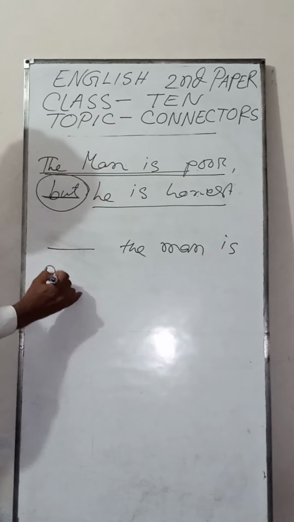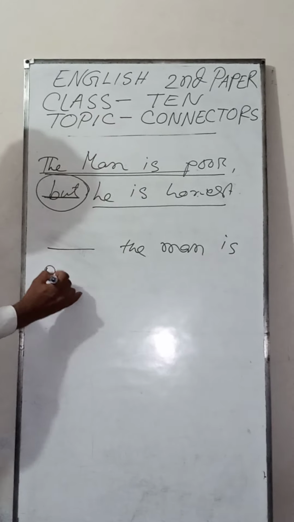Here this is the beginning of the sentence. Dash the man is poor, he is honest. Here you have to write though. Though the man is poor, he is honest. You see, though is a connector, and this connector is connected with this noun.